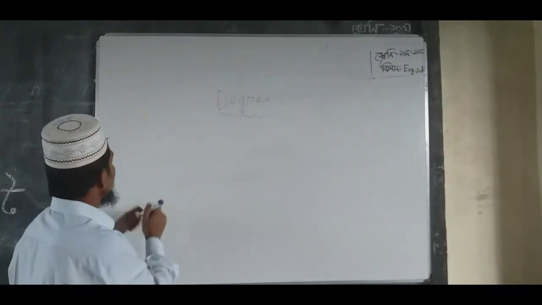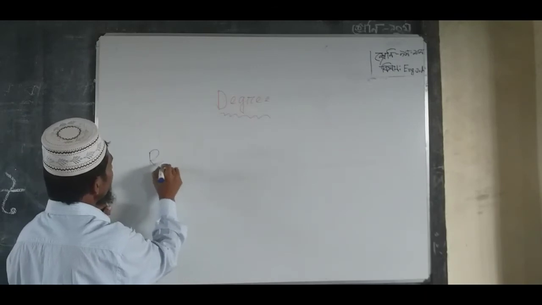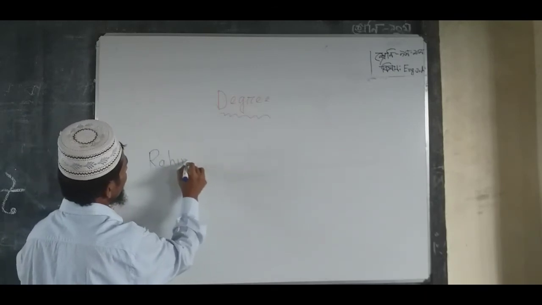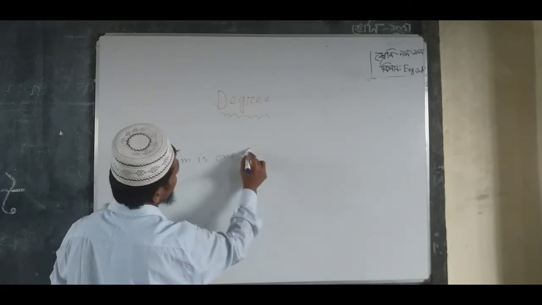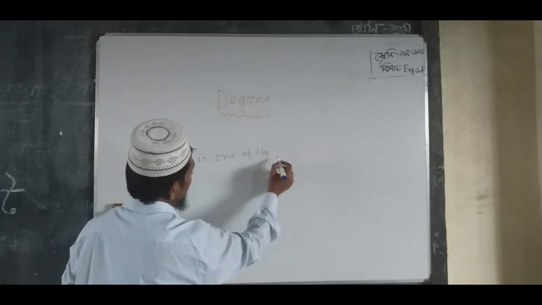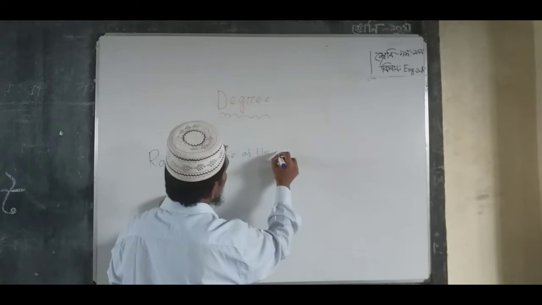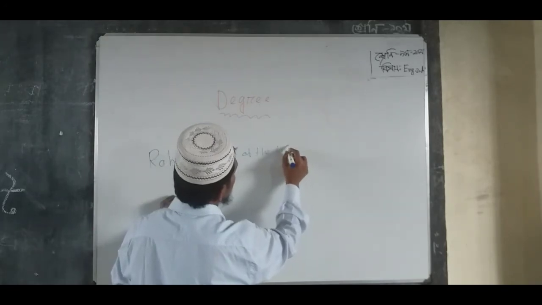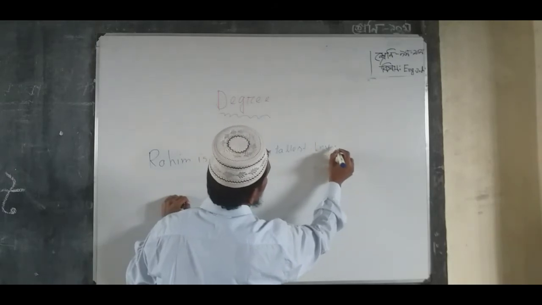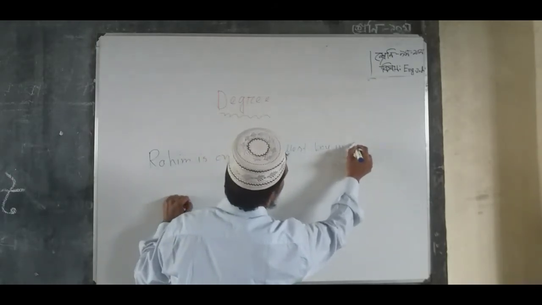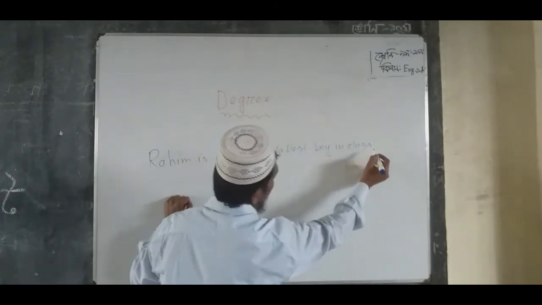Dear students, Rahim is one of the tallest boy in class 9.